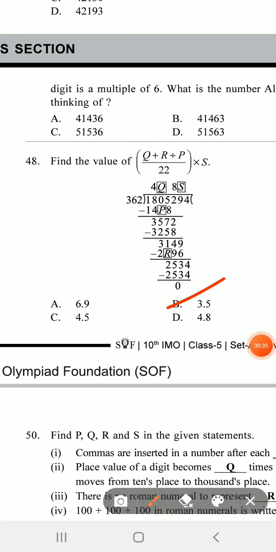So first you complete this division and find out the values of P, Q, R, S. All are missing. So do the division if you know how, and then you can do it.